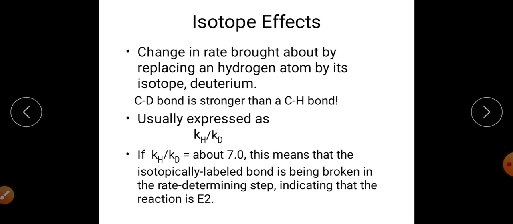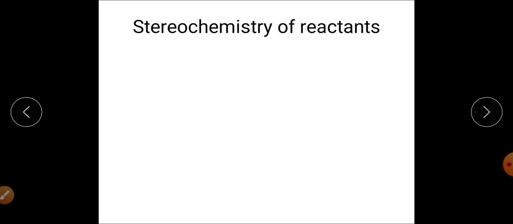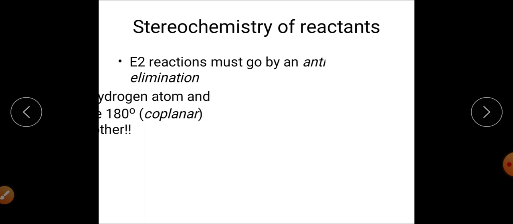So this is another evidence, and a strong evidence that proves that a particular reaction proceeds with the E2 mechanism, that is the bimolecular mechanism.